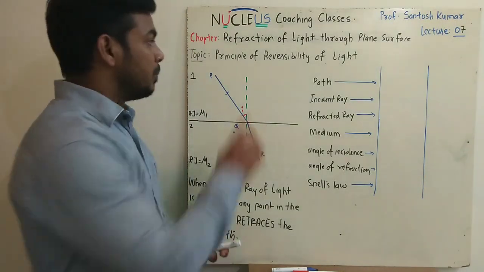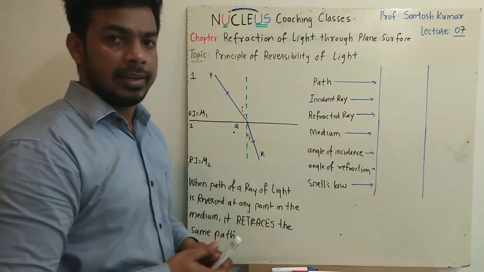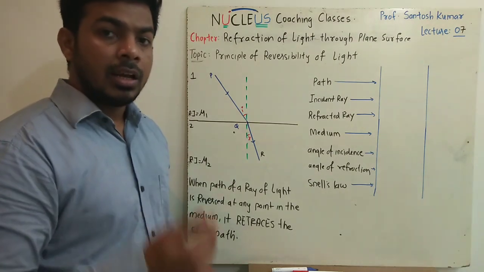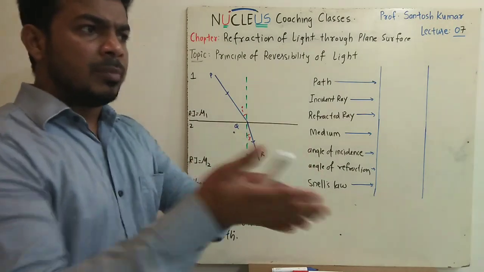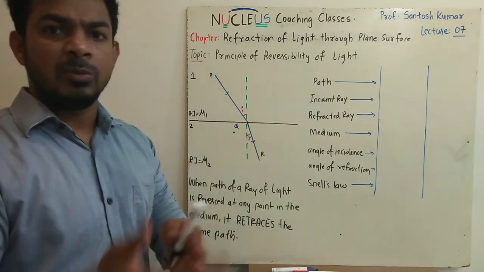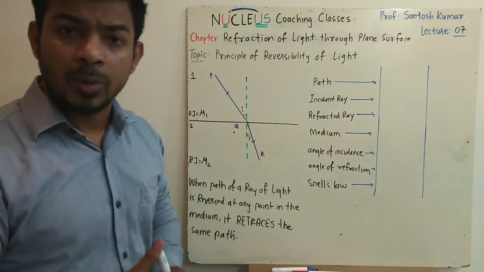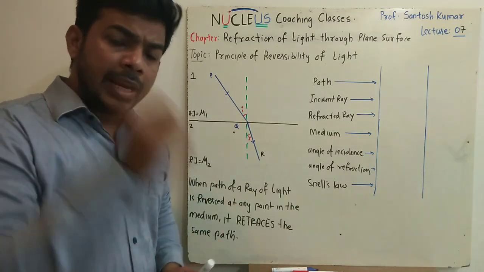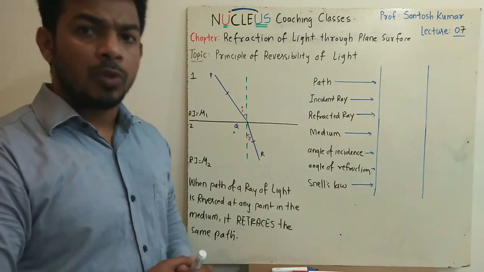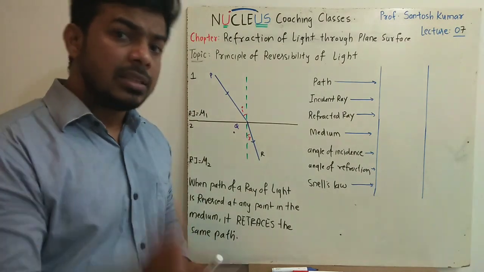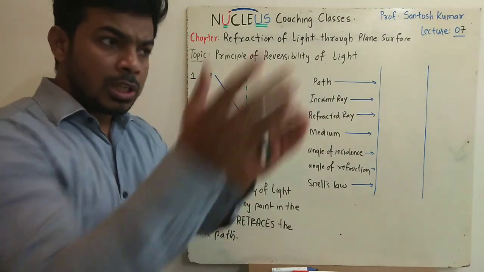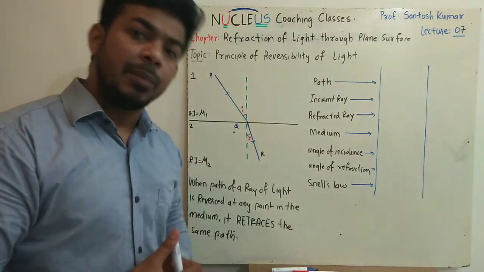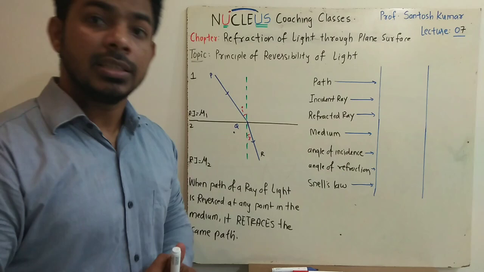Now we'll talk about the principle of reversibility of light. It is also one of the phenomena associated with light, which says that when light travels from one optical medium to another optical medium, the light will bend towards the normal or away from the normal. We have already studied this. But at any point in the path of a ray of light, if its path is reversed, whatever path light has followed, it will retrace the same path.